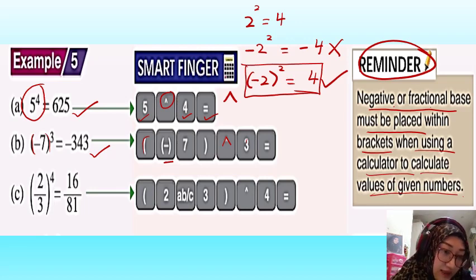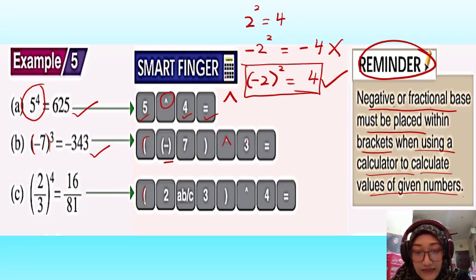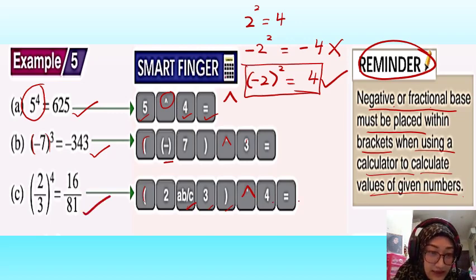For C, it involves a fractional number. Alright, so how to do it? Okay, make sure you put a bracket first. Okay, 2/3, you use the ABC button as the fraction. So you press 2, press ABC, 3, close bracket, power 4, and then you press equals, you will get 16/81. Okay, right? So let's look at D.